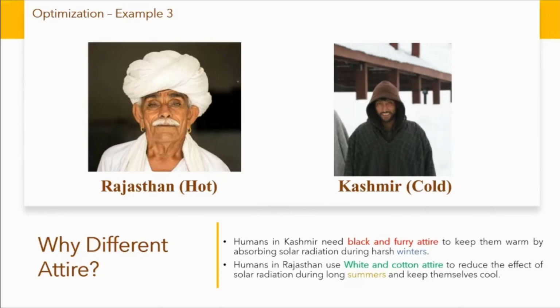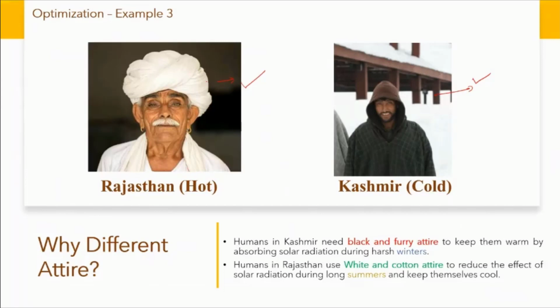Let's talk about another example. This is a cultural habit of a Rajasthani farmer. Similarly, this is how people live in Kashmir. The difference in attire is also an adaptation to the climate and other elements of that particular location, developed and understood over a long period of time.